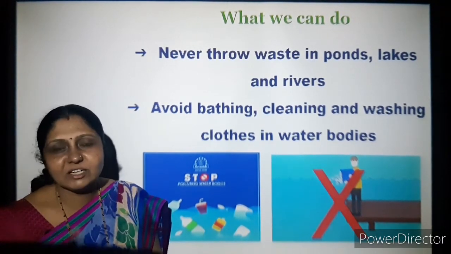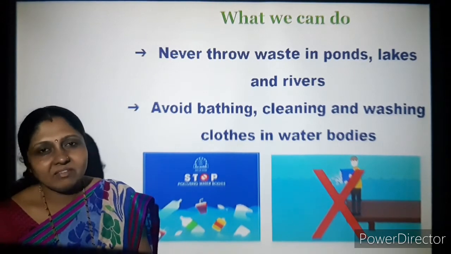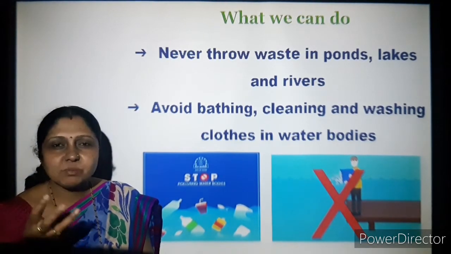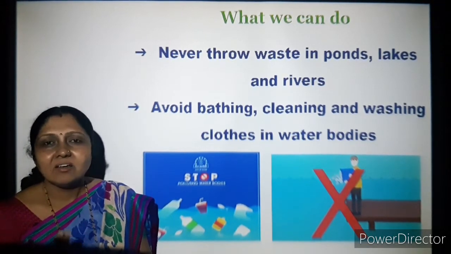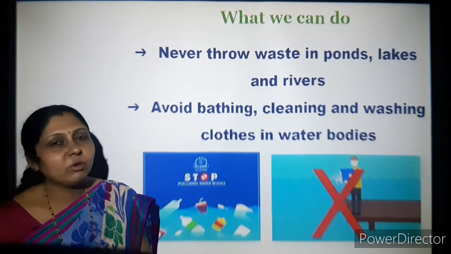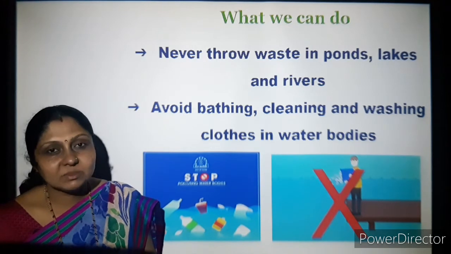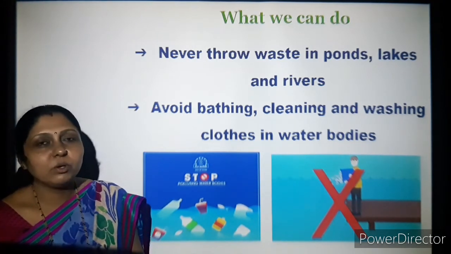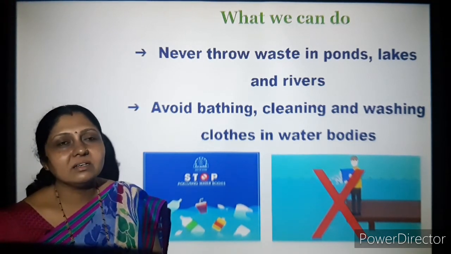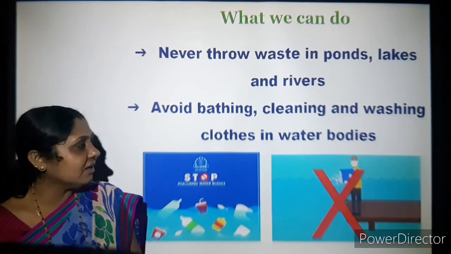Even they have the right to live like us. They are living beings. We are the living beings actually polluting the air and the water. Do the other living beings pollute? No, they don't. We, the human beings, are the main reason.